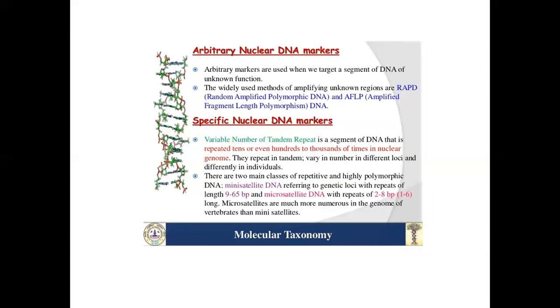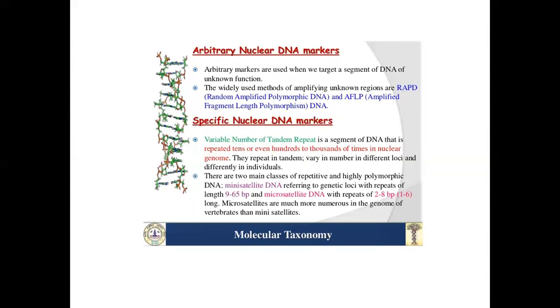Arbitrary nuclear DNA markers. Arbitrary markers are used when we target a segment of DNA of unknown function. The widely used methods of amplifying unknown regions are RAPD, random amplified polymorphic DNA, and AFLP, amplified fragment length polymorphism.